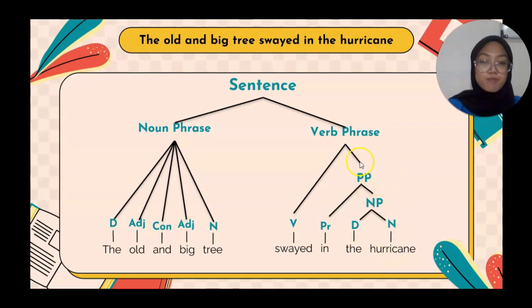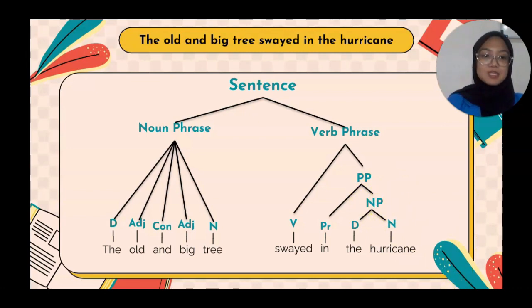And for the preposition phrase, it also consists of two elements. It is "in" as a preposition and "hurricane" as a noun phrase. So when we combine it, "in the hurricane" becomes a preposition phrase because in the beginning of the sentence is "in" as a preposition. And for the noun phrase, it consists of "the" as a determiner and "hurricane" as a noun. So it makes "the hurricane" become a noun phrase.